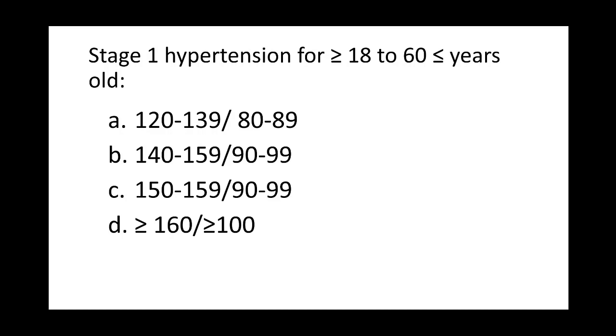Letter A, 120 to 139 over 80 to 89 millimeter mercury. Letter B, 140 to 159 over 90 to 99 millimeter mercury. Letter C, 150 to 159 over 90 to 99 millimeter mercury. Or letter D, greater than or equal to 160 over greater than or equal to 100 millimeter mercury. So stage 1 hypertension for greater than or equal to 18 to less than or equal to 60 years old is.